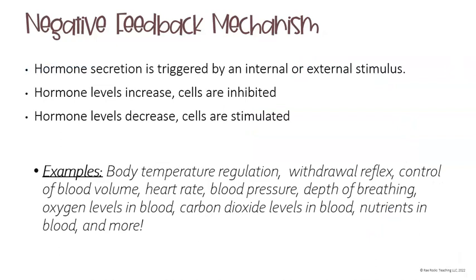So hormone secretions are triggered by either an internal or an external stimulus. As the hormone levels increase, cells become inhibited. As the hormone levels decrease, those cells are stimulated. So again, the whole goal is to return our body back to its normal state of being.